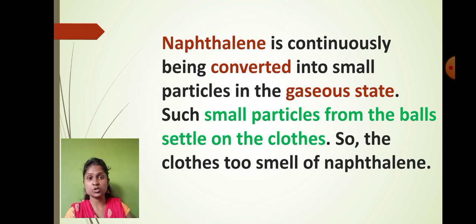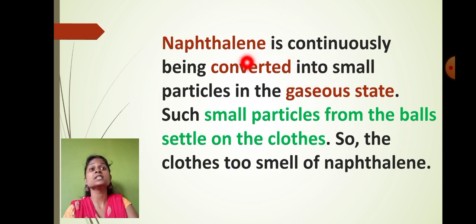So that means, students, the naphthalene ball is in solid form. Am I right? So what is happening? If we keep the naphthalene ball in the open atmosphere, when it comes in contact with the air, it is directly converted into the gaseous state.